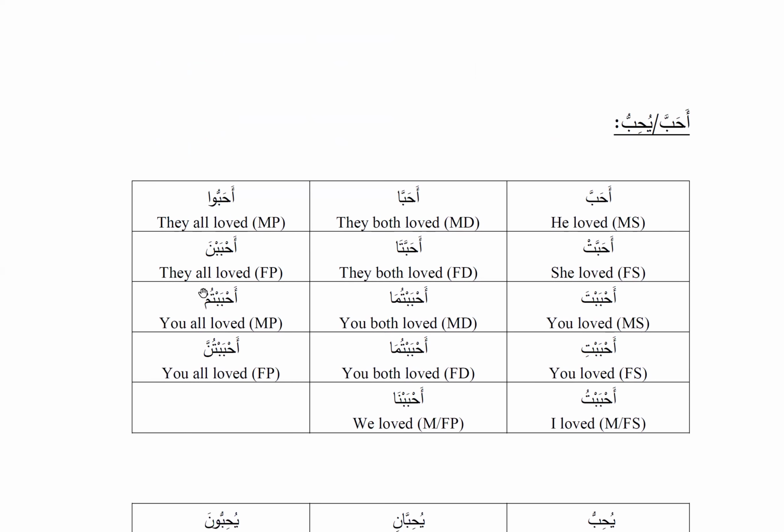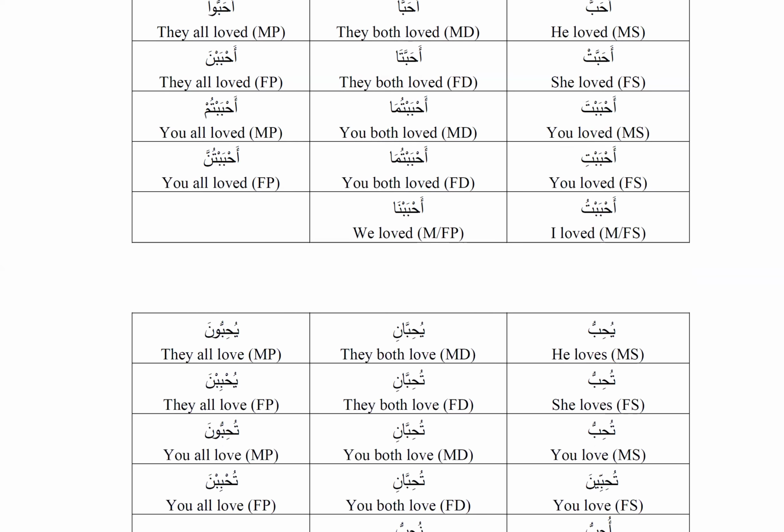أحببت أحببتما أحببتم أحببتي أحببتما أحببتن. You loved, you both loved, you all loved. You loved, you both loved, you all loved. So this is for female, the first four being for male. أحببت and أحببنا. I loved and we loved. That was for the first person.